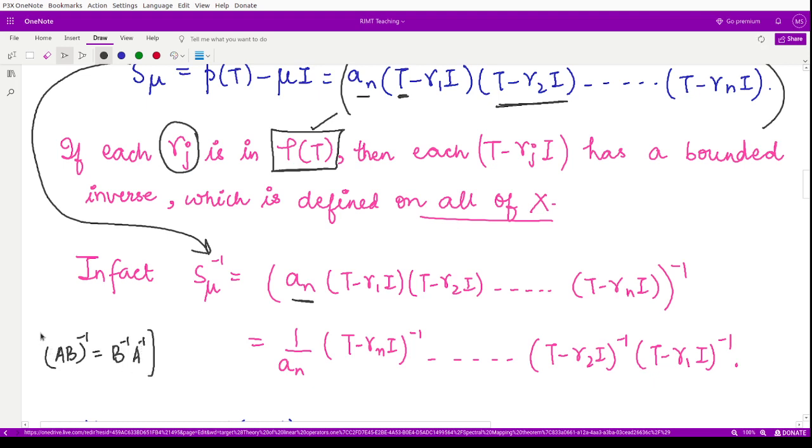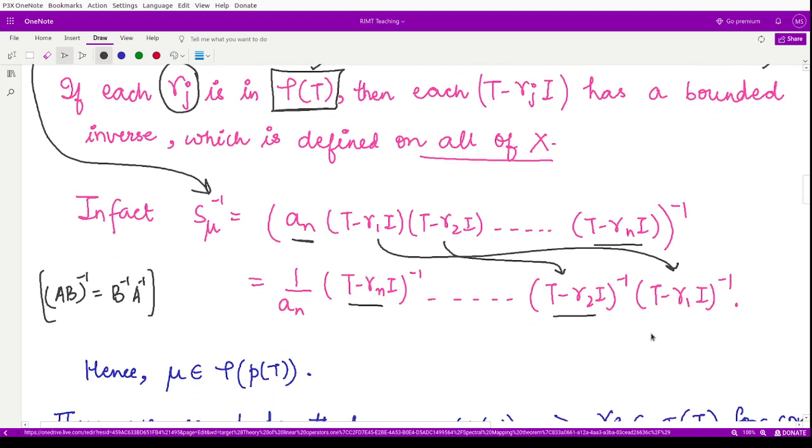So using this property, we can write t minus gamma n I inverse up to t minus gamma 2 I inverse, t minus gamma 1 I inverse. So hence we can say that this mu also belongs to the resolvent set for the polynomial p of t.